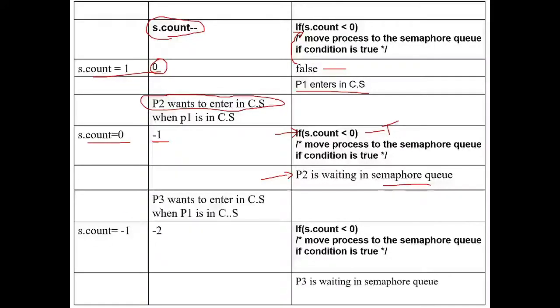Similarly, now another process comes. P3 also wants to enter the critical section. Already the semaphore value was -1 here. So when P3 executes it, from -1 it decrements and becomes -2. So this condition becomes true again, and P3 will also be put into the semaphore queue. So two processes, P2 and P3, are waiting in the semaphore queue.